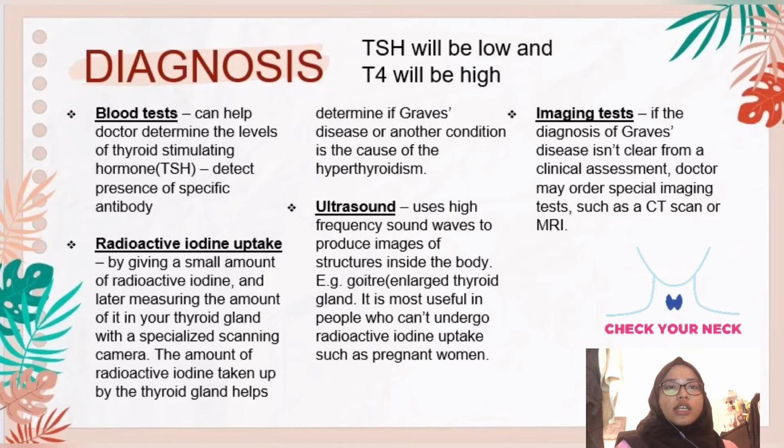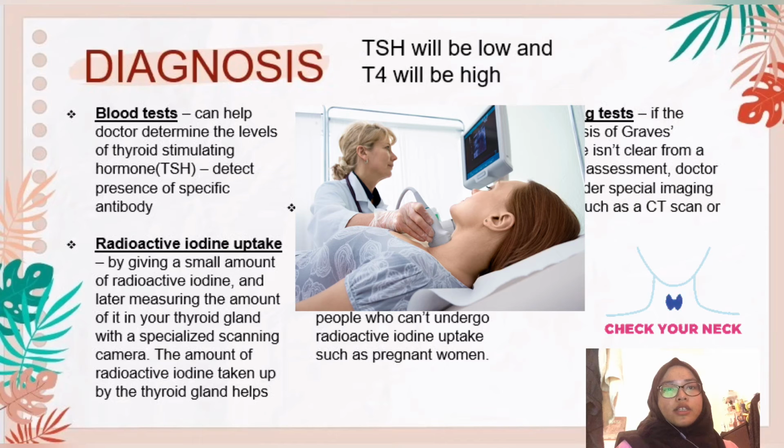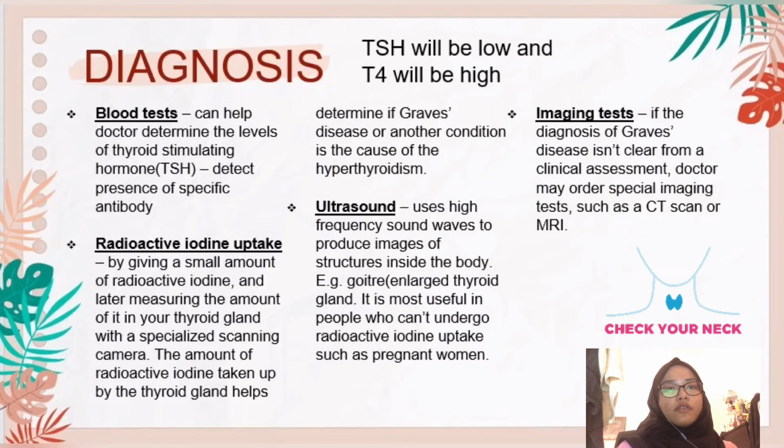The next one is radioactive iodine uptake. So this method involves giving a small amount of radioactive iodine and also later measuring the amount of it in the thyroid gland with a specialized scanning camera. The amount of radioactive iodine taken up by the thyroid gland will help determine if Graves' disease or another condition is the cause of the hyperthyroidism.